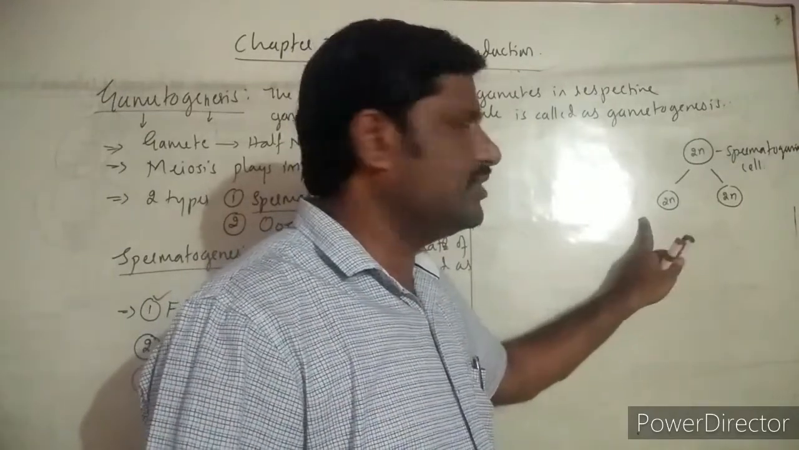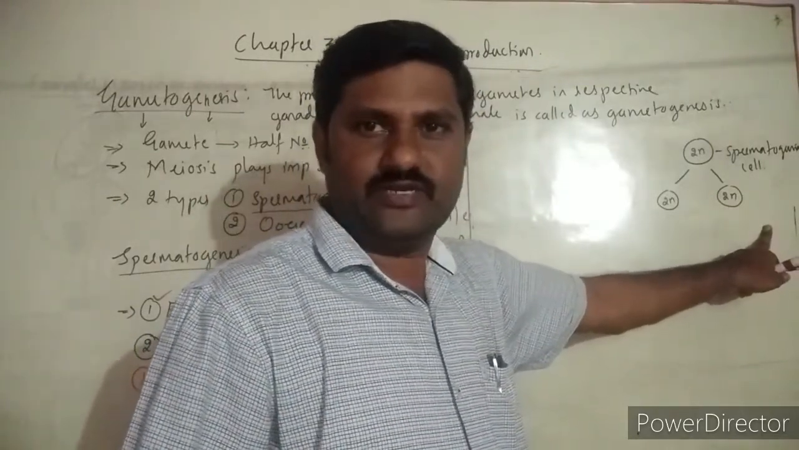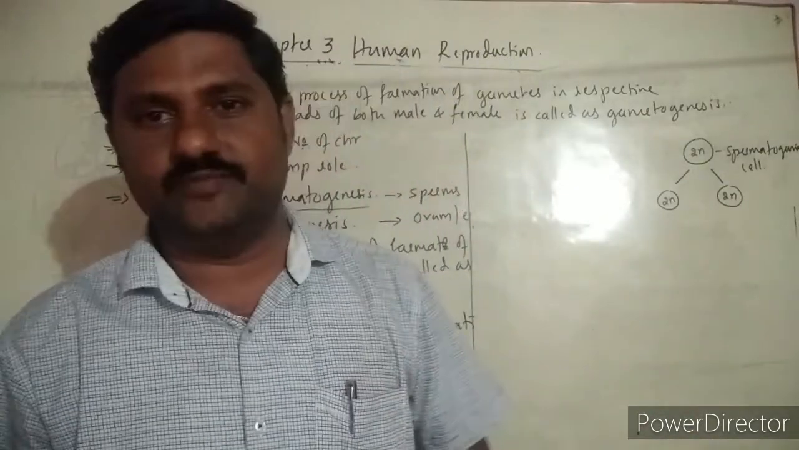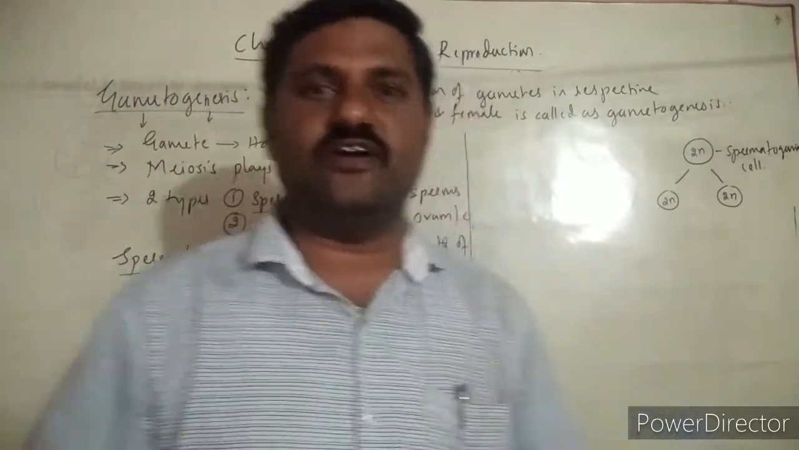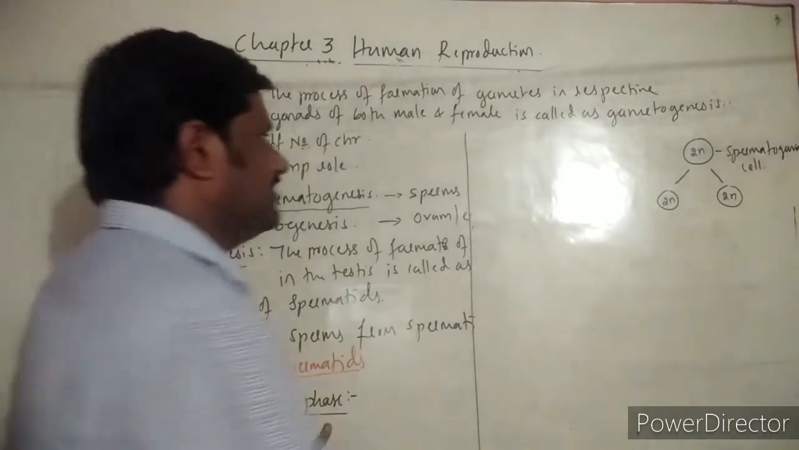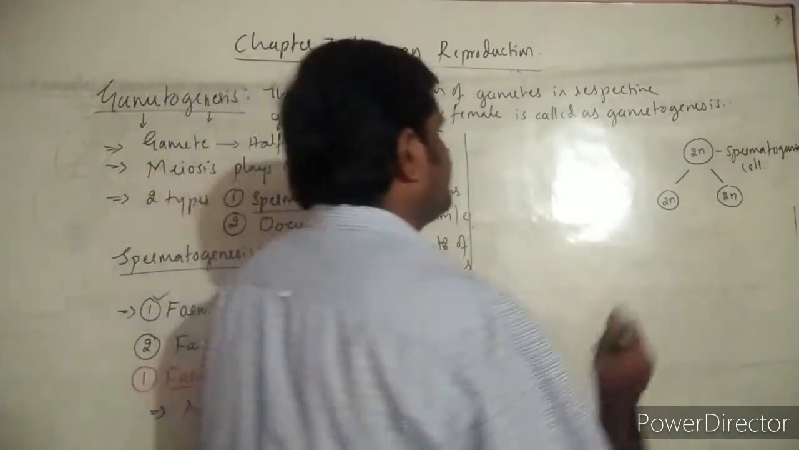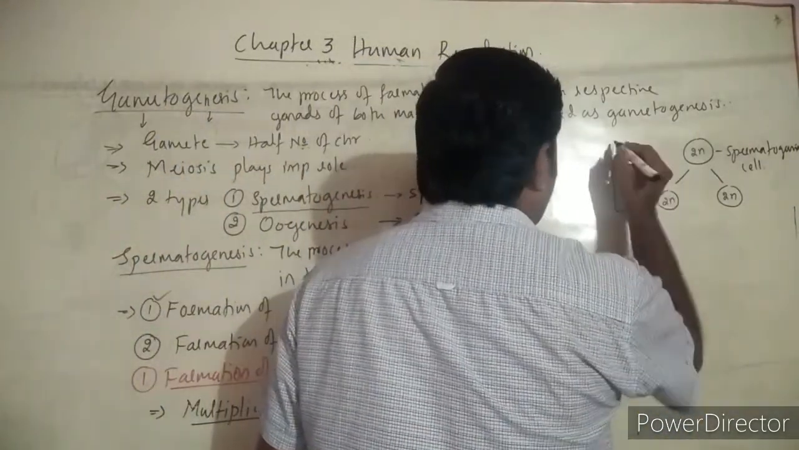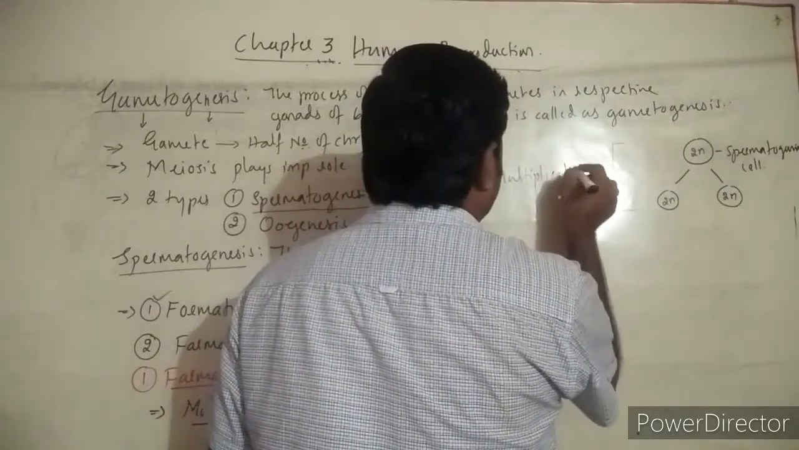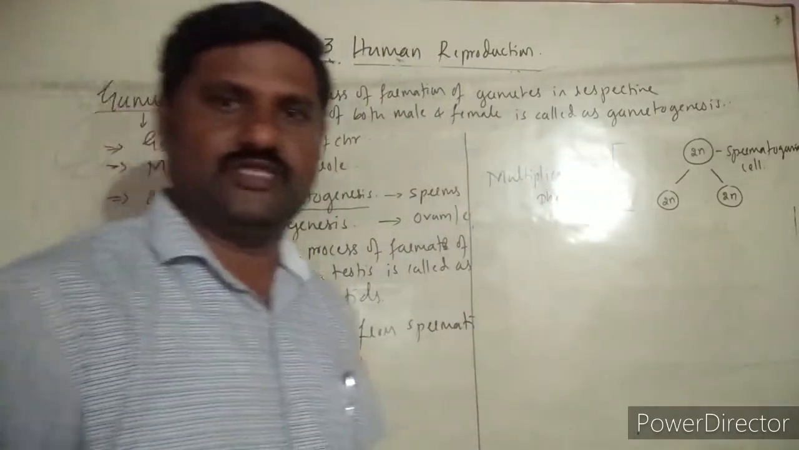Mitotic division, so as to form 2 cells, and these 2 cells also undergo mitotic division so as to form more cells. Like this, multiple number of cells are formed over here. This is called the phase of multiplication. Already I have told you about the multiplication phase. In the multiplication phase, multiple number of spermatogonial cells are formed. Hence I shall show this one as multiplication phase.